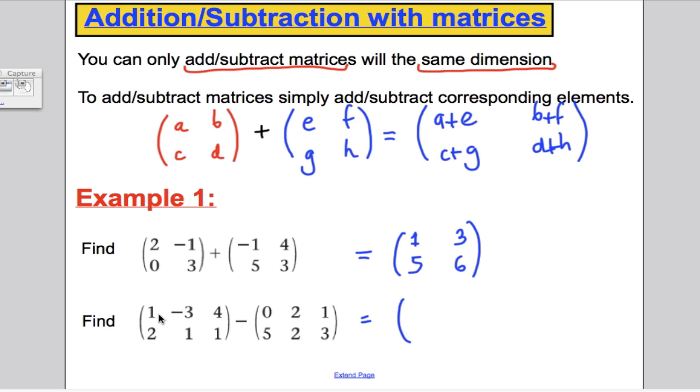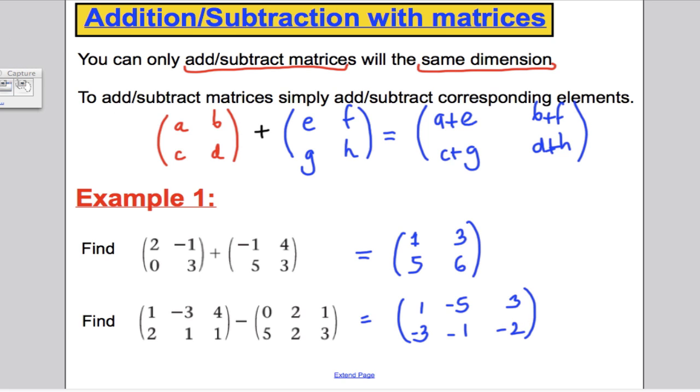Next one, 1 take away 0 is 1. -3 take away 2 is -5. 4 take away 1 is 3. 2 take away 5 is -3. 1 take away 2 is -1. And 1 take away 3 is -2. You should have got that.